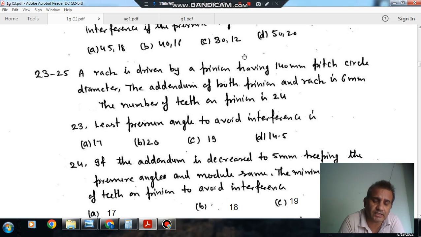Hello, welcome again. We are solving some questions of theory of machine. The topic is gears and gear train. Questions number 23 to 25 carry a common statement.